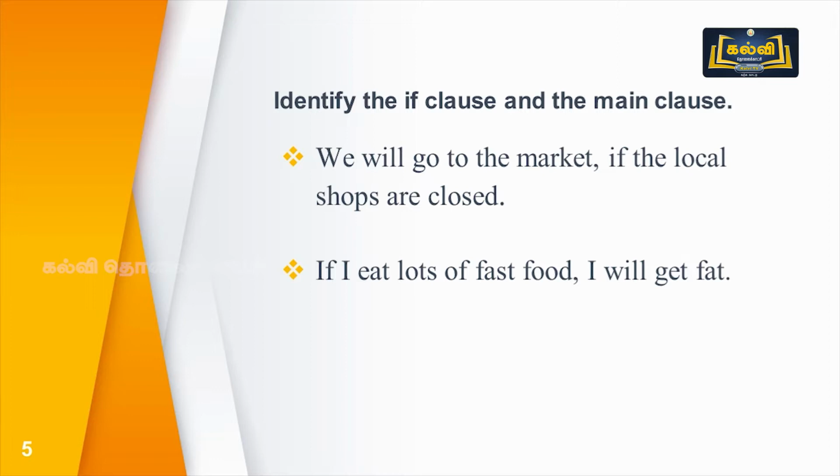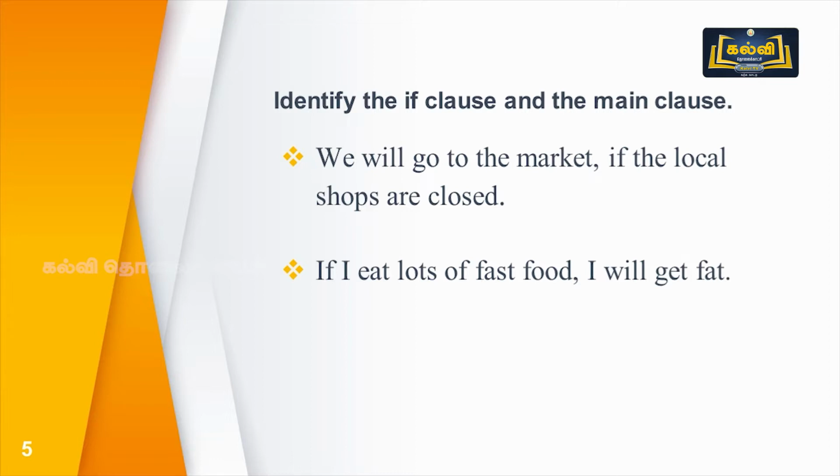First one, we will go to the market if the local shops are closed. Identify the if clause. It comes after the main clause. So, first, we will go to the market. This is a main clause. If the local shops are closed, this is an if clause. Second one, if I eat lots of fast food, I will get fat.